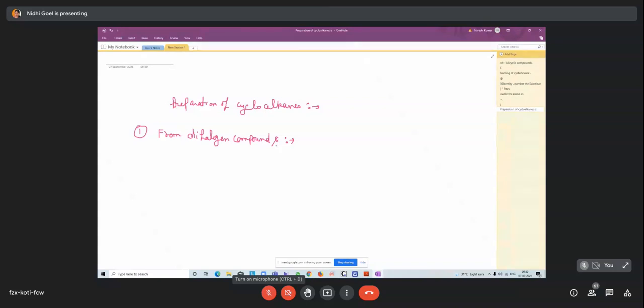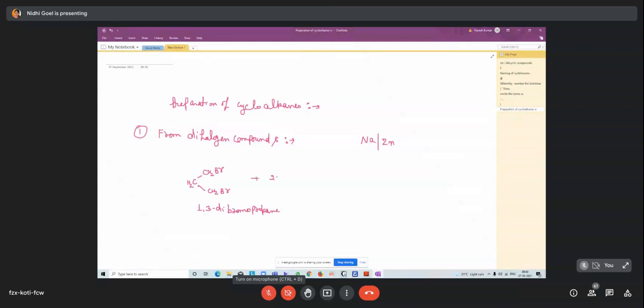Suitable dihalogen compounds on treatment with either sodium or zinc give the corresponding cycloalkanes. For example, this is CH2Br, CH2, CH2Br, 1,3-dibromopropane.